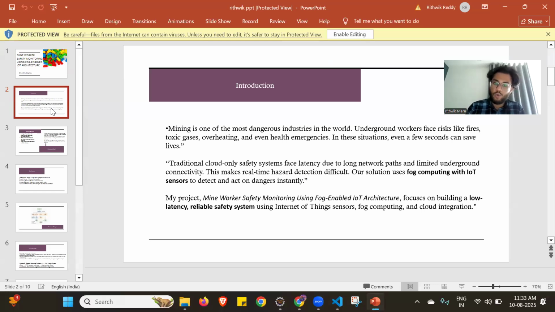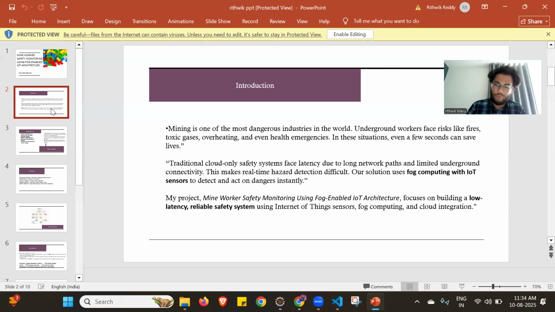Traditionally, cloud-only safety systems face latency due to long network paths and limited underground connectivity. This makes real-time hazard detection difficult. My solution uses fog computing with IoT sensors to detect danger instantly. Fog and edge collect the IoT device data and send it to the cloud. In this, I'm not using any device, but I'm using data from my code. I have a simulation technique, which I'll be explaining. With that simulation technique, I'm going to save that data to the cloud.